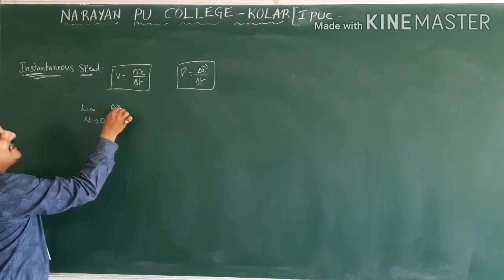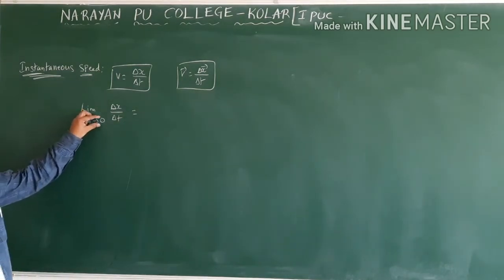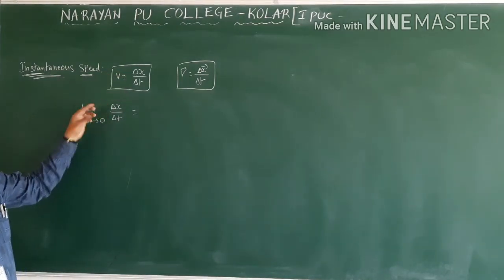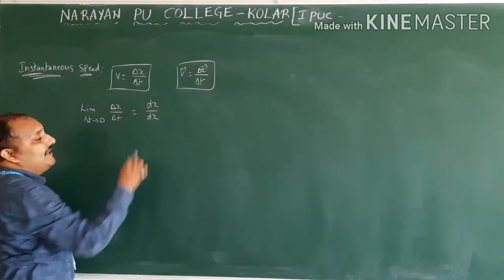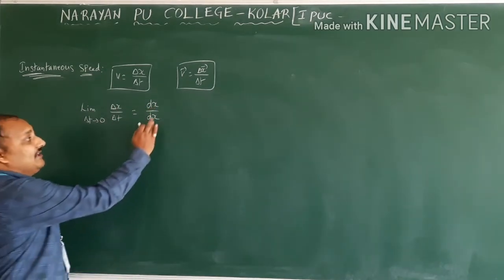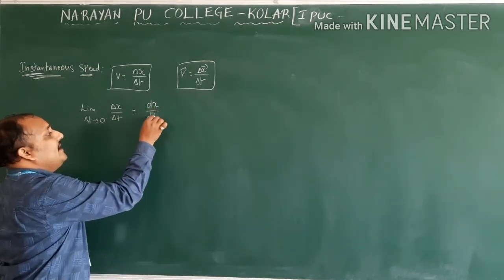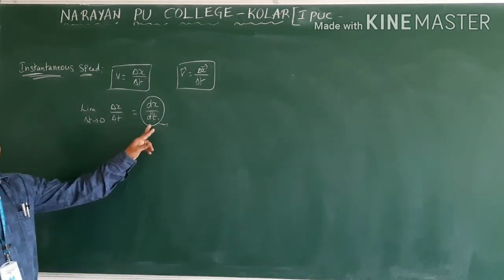So delta x by delta t. Whenever you give limit delta t tends to 0 for delta x by delta t, it can be written as dx by dt. So in place of delta I wrote d, dx by dt. So this one only we are calling as instantaneous speed.